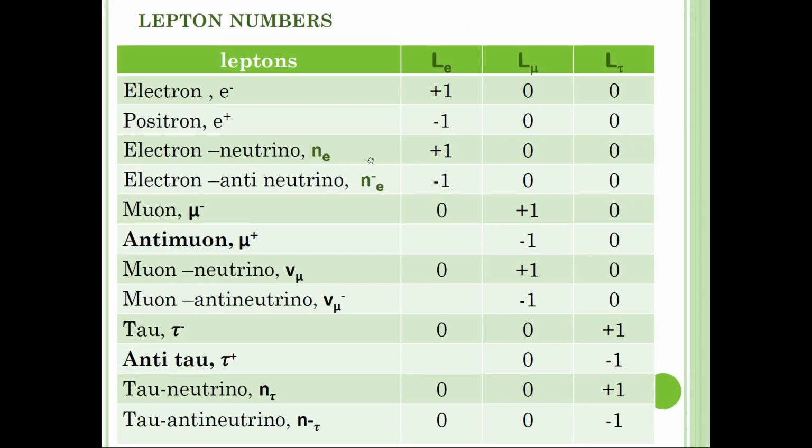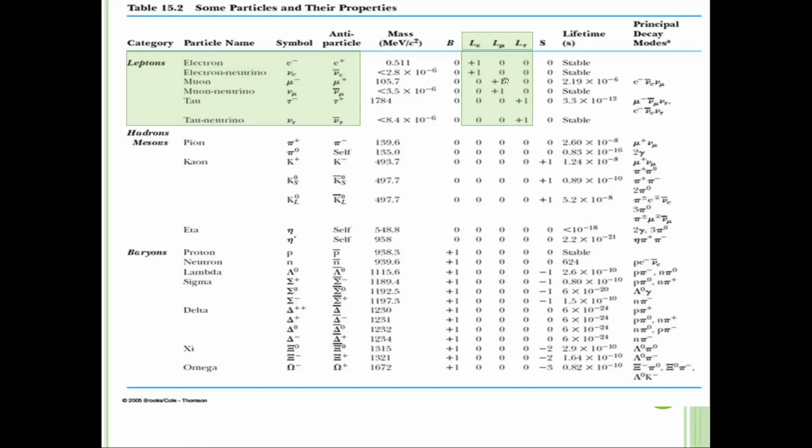Now let's see the electron lepton first, which refers to the electron, Le. E is the electron. So you have 2 only. Electron is positive 1, and the positron, the antiparticle of the electron, is automatically negative 1.